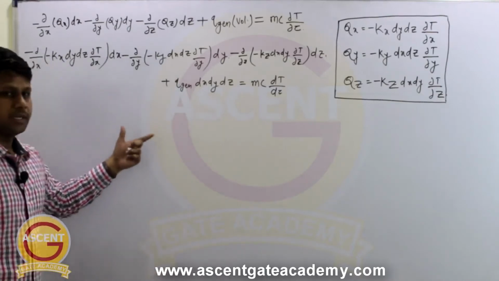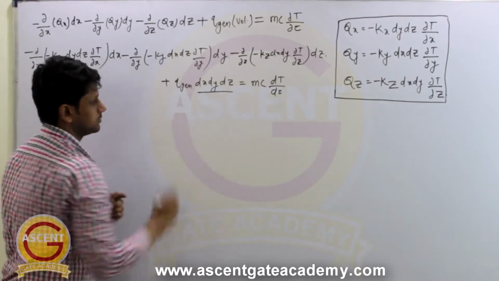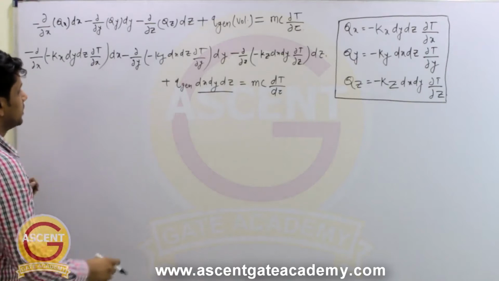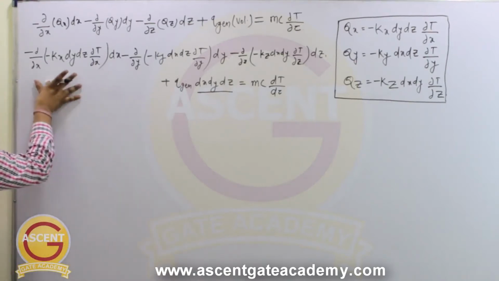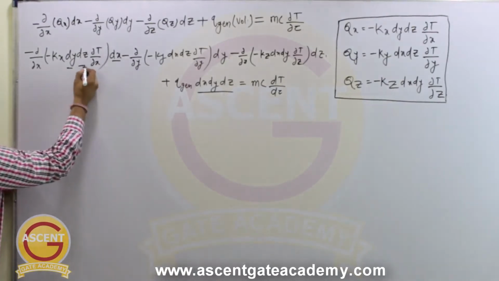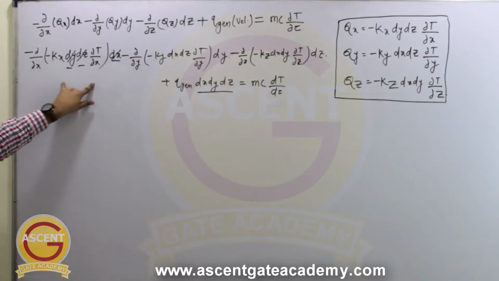Now we will divide this whole equation by dx dy dz, that is the volume of this element, right? So what do we get? If we divide this term by dx dy dz, see, this is dx dy dz, so it will get cancelled from this term.